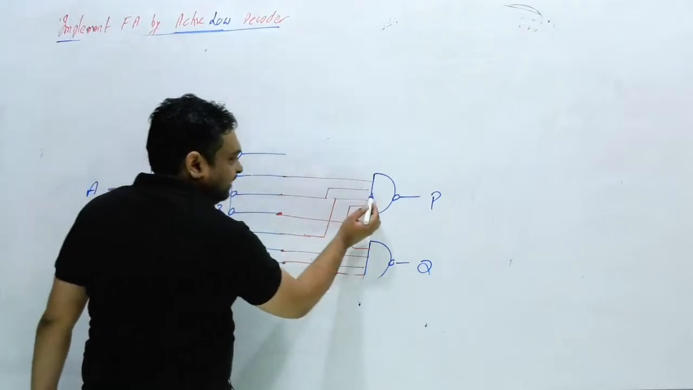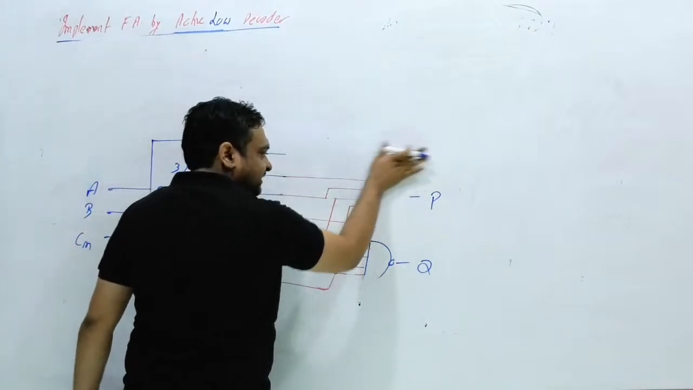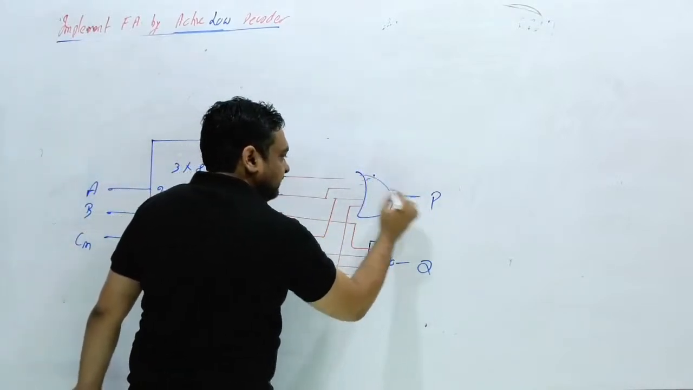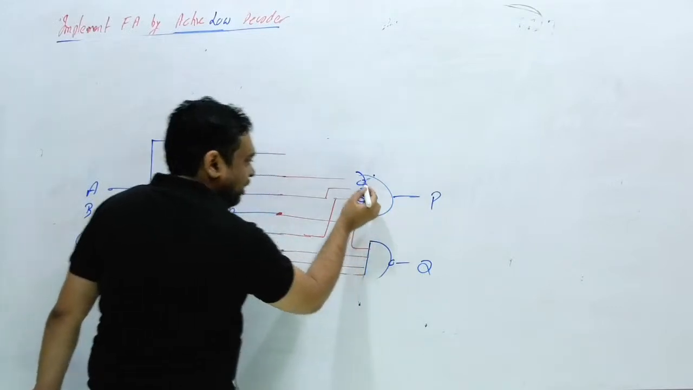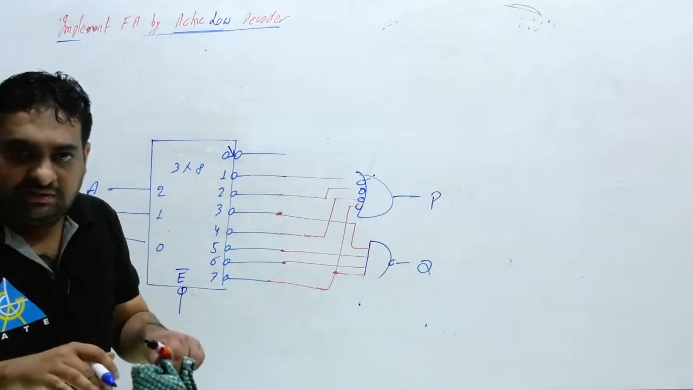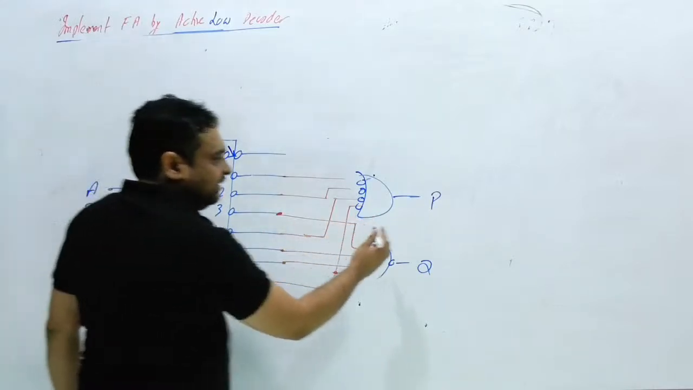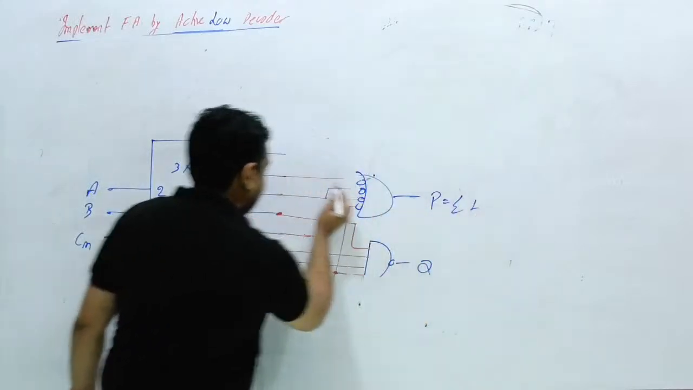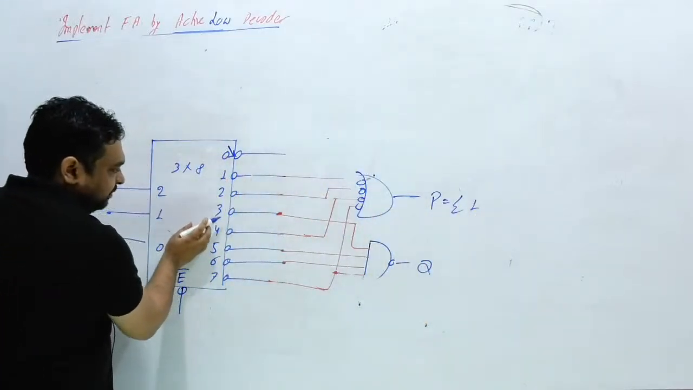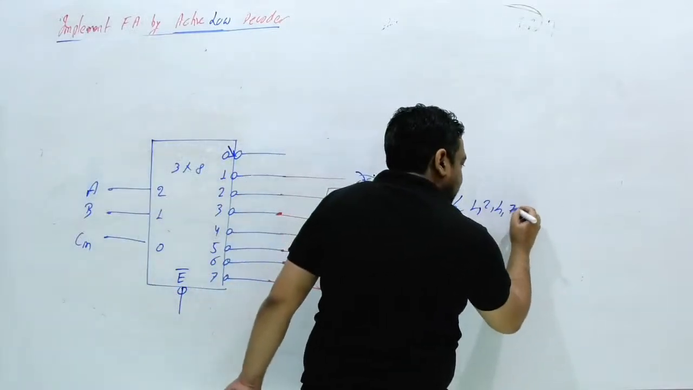Either put one bubble here, or first replace this circuit with a bubble OR, and now you can also replace all the bubbles. If you don't know directly, that is an active low process. If you know directly, you can write P as the min terms to which this is connected: 1, 2, 4 and 7. So directly you can write P is nothing but 1, 2, 4, 7.